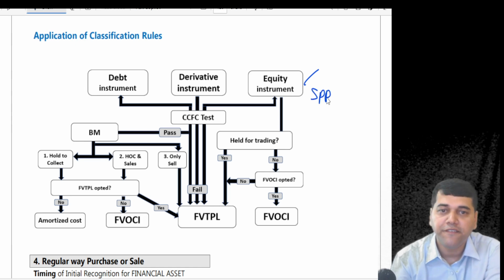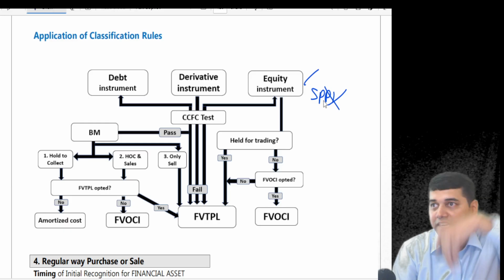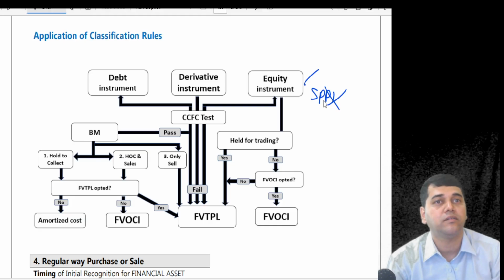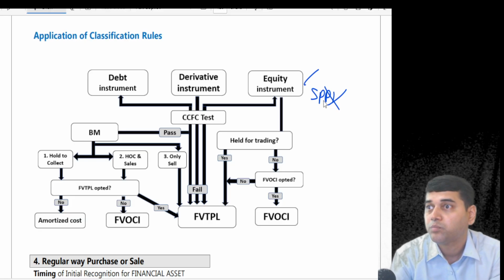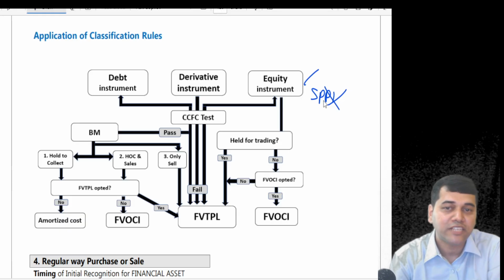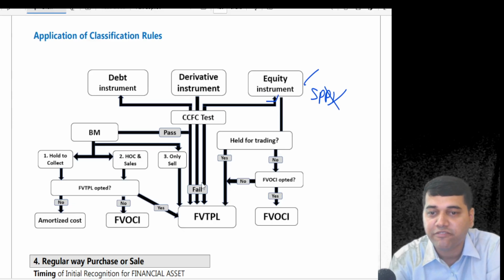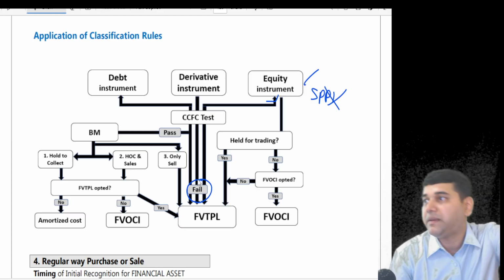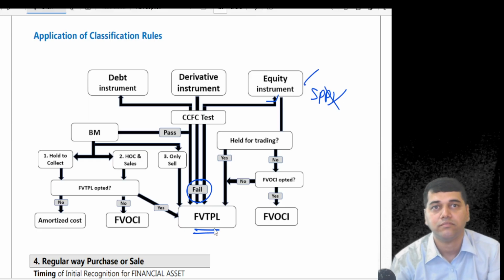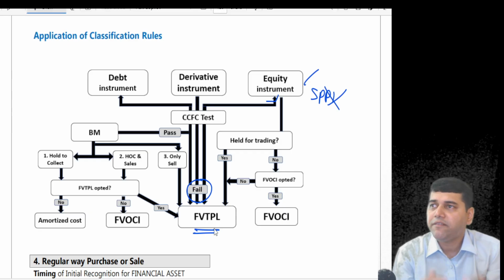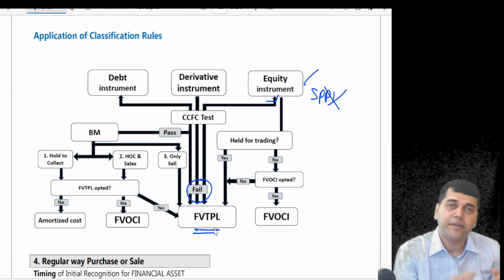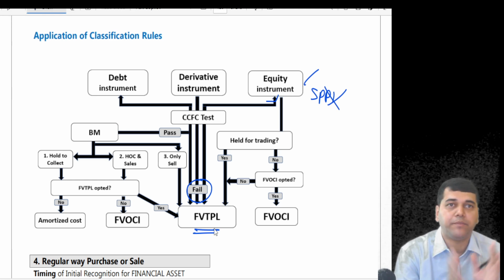No, because it will fail the SPPI test. Today how much do you give? 10 rupees face value you give. What are they going to give you back? Maybe 0 or maybe 10 crore at the time of their liquidation. That's why an equity instrument will always fail. So the default place for an equity instrument is FVTPL. Default place. Whenever you go and buy any equity shares of another company, its default classification is FVTPL.